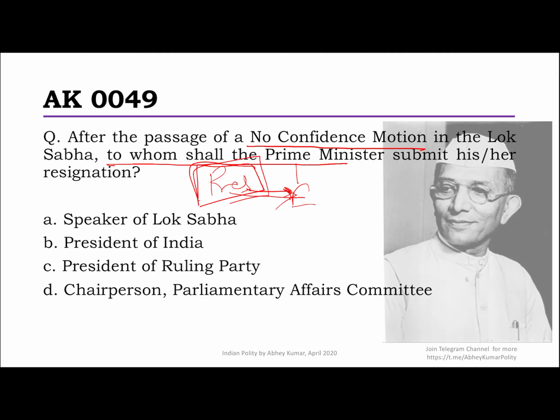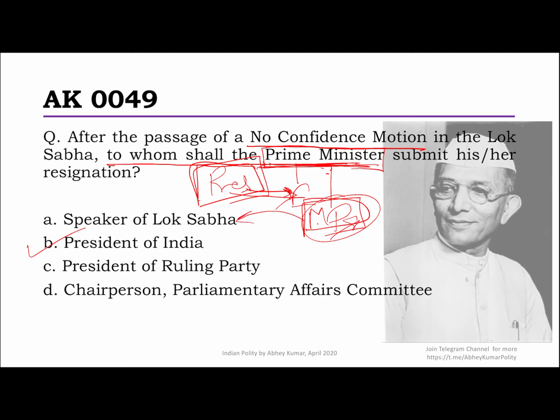So when the Prime Minister has to resign, of course the PM will resign to the President. Right? Now, don't get confused that the Prime Minister most likely is a member of Parliament also. When a member of Parliament has to resign, they will resign by submitting their resignation to the Speaker.